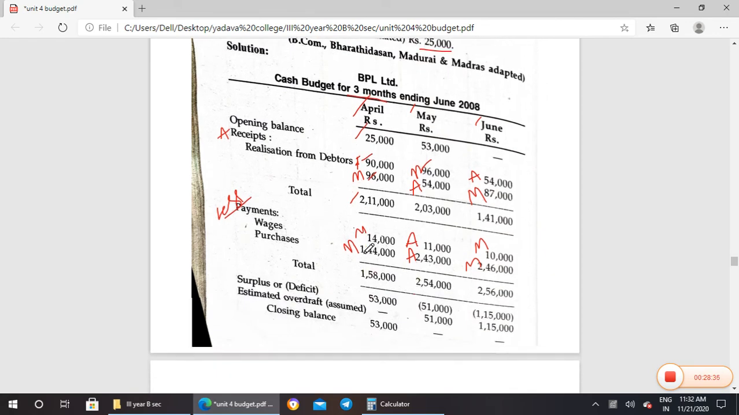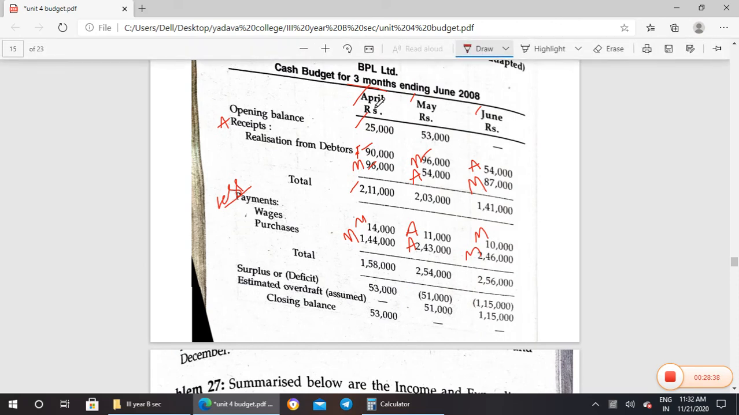Okay. So when we add all these things, first we close the April, we'll be having a total of 2,11,000 minus 1,58,000, you will be having 53,000. You have to write the three things: surplus, overdraft, closing balance. So it is a surplus one. So 53,000 we have to write as a surplus. So that will be taken as the closing balance. So last month's closing balance will be the next month's opening balance.